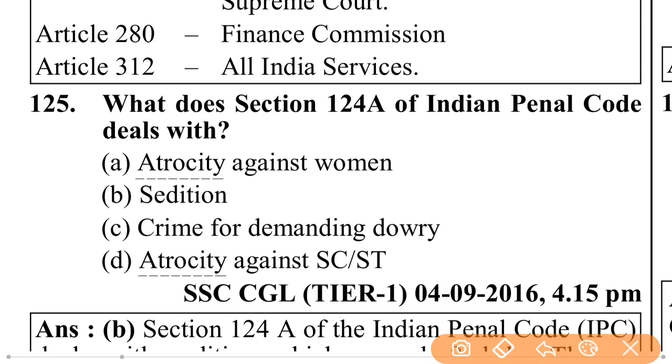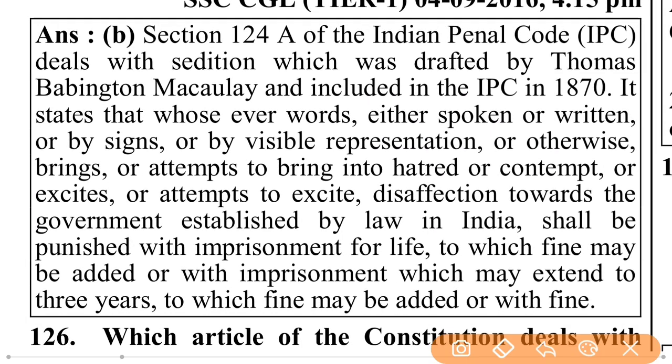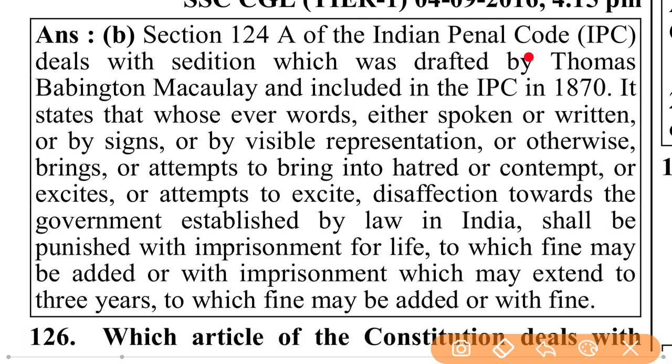What does Section 124A of the Indian Penal Code deal with? Atrocity against women, sedition, crime for demanding dowry, atrocity against ST. That is sedition. Section 124A of the Indian Penal Code deals with sedition, which was drafted by Thomas Babington Macaulay and included in the IPC in 1870.